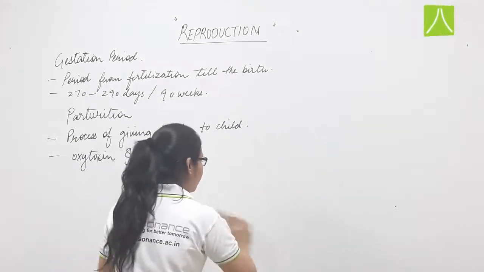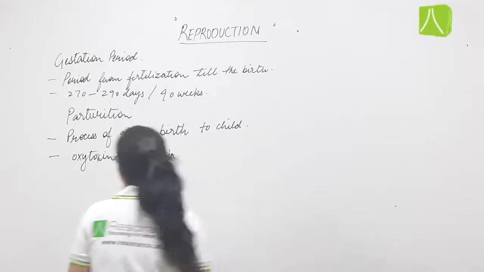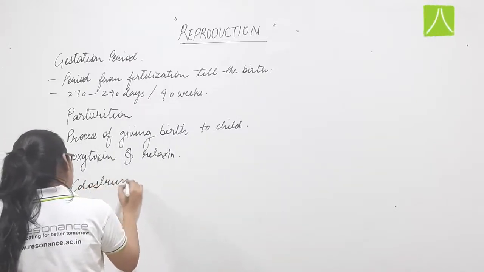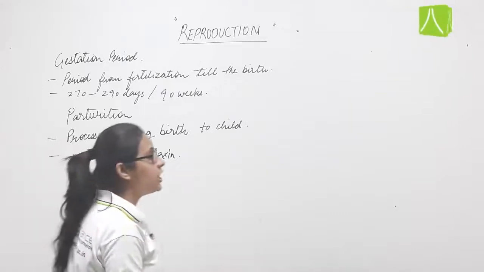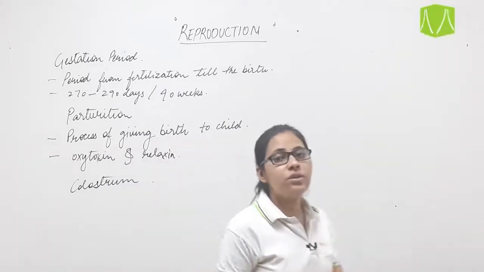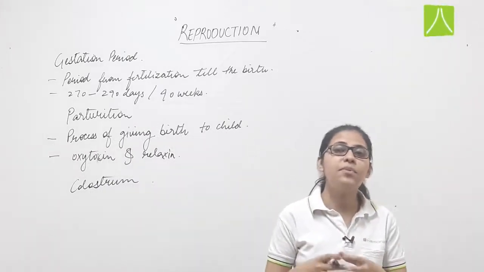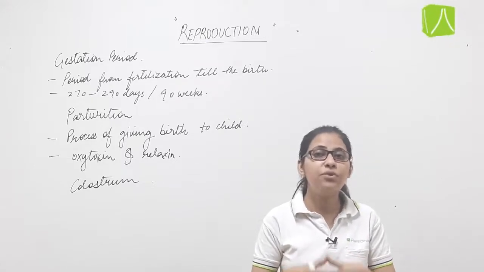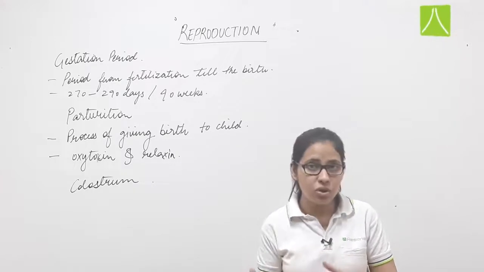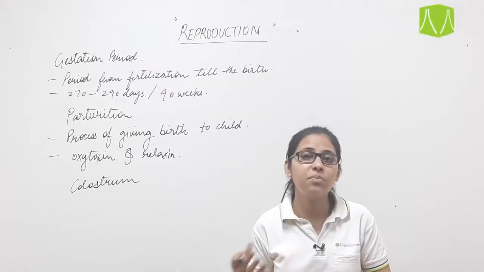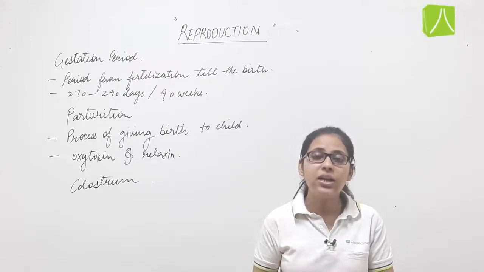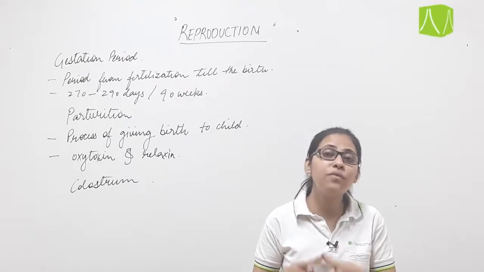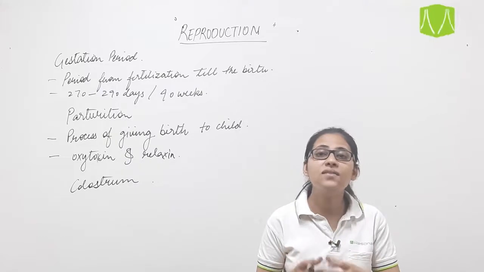After parturition, that is after the delivery, after the birth of a child, the mammary glands of the female produce a yellow-colored nutritive fluid, which is known as colostrum.